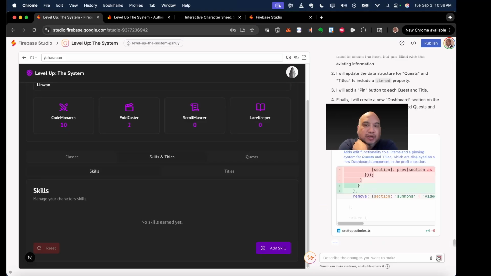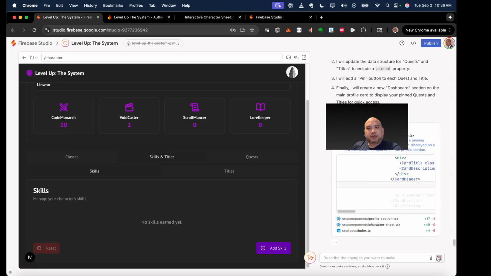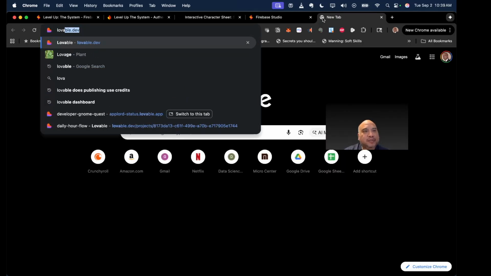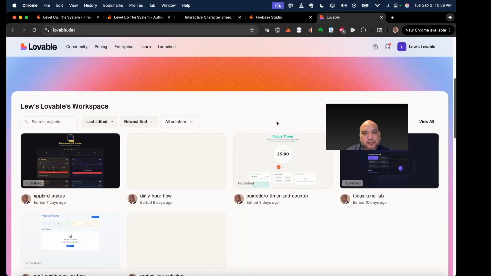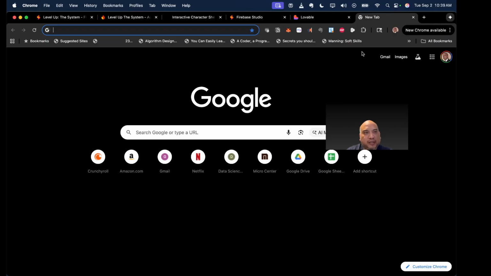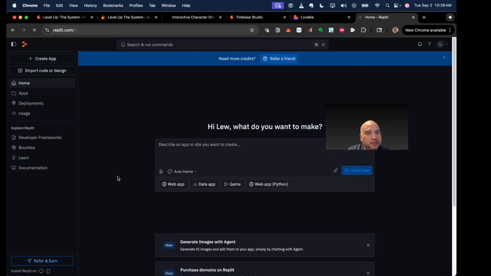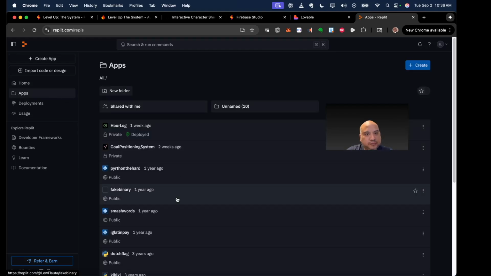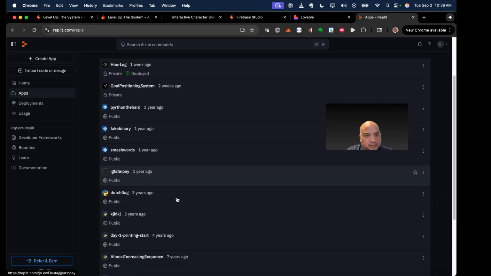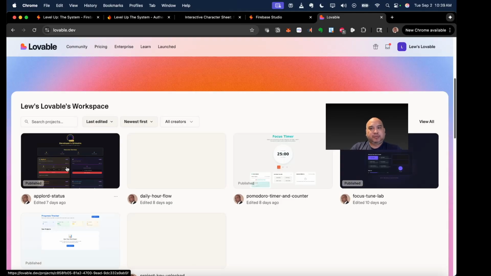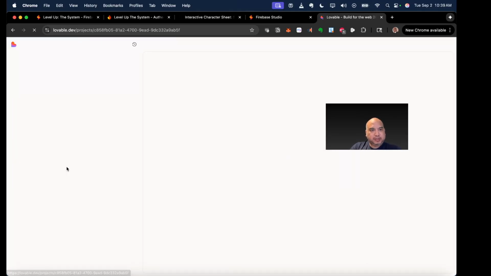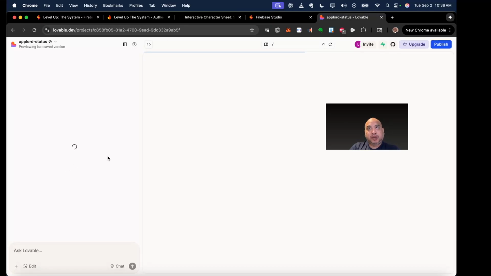So it's basically going ahead and adding those things. So I did actually do these apps on Lovable also. And on Replit. I think I did it on Replit too. Let's see. Go. I didn't do it on Replit. I did do it on Lovable. And I do actually.